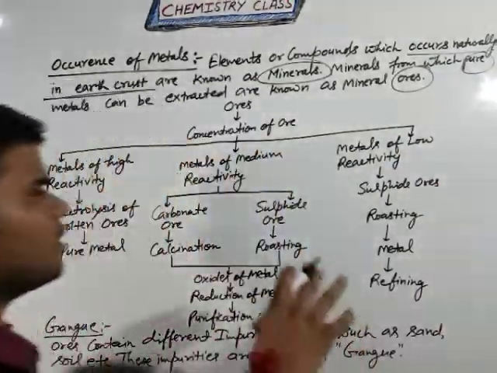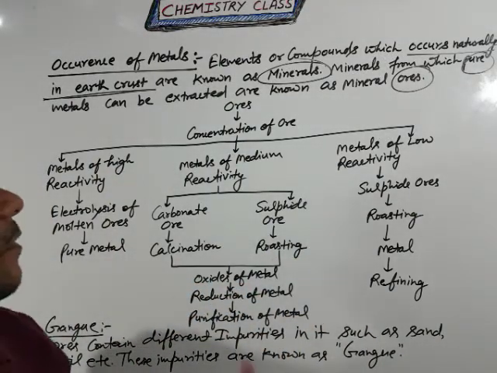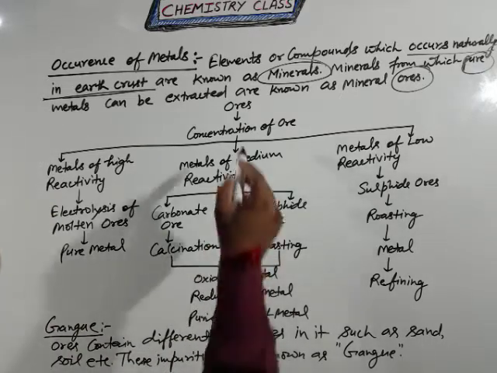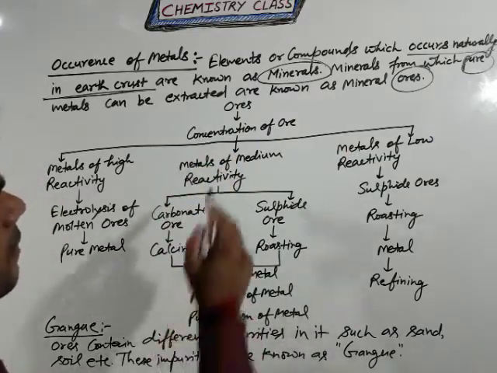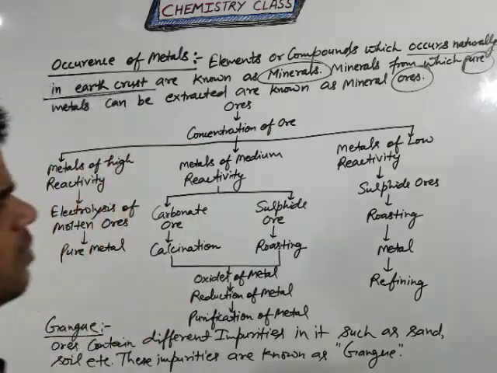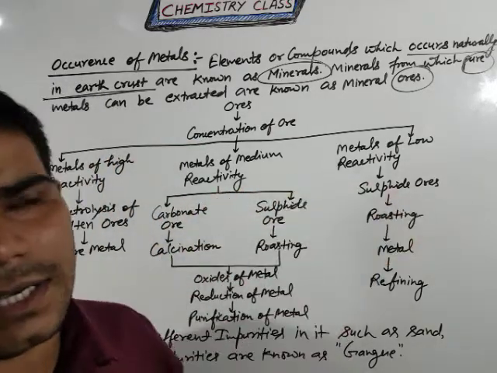This is the flow chart showing how to purify any type of metal with the help of the reactivity series. So students, this is our ores. Ores means pure metals. First we collect the ores, and after that take the concentration of ores, and based on the reactivity series we have three categories.